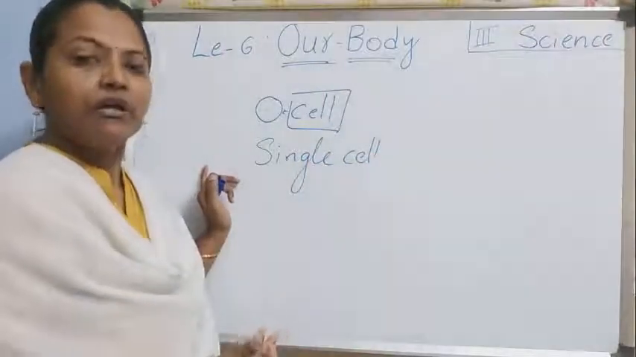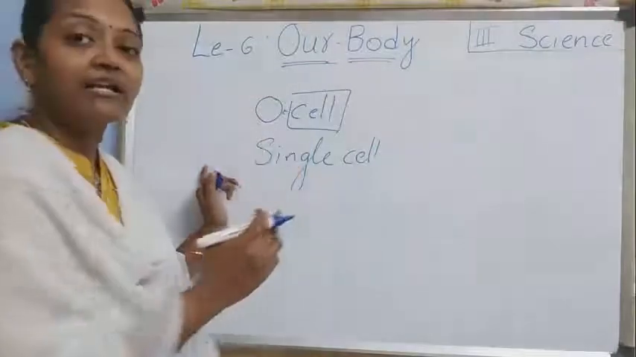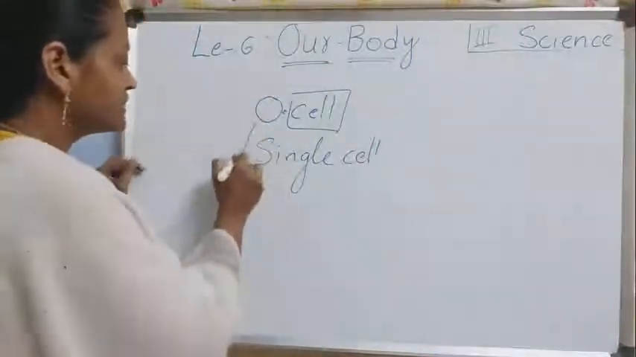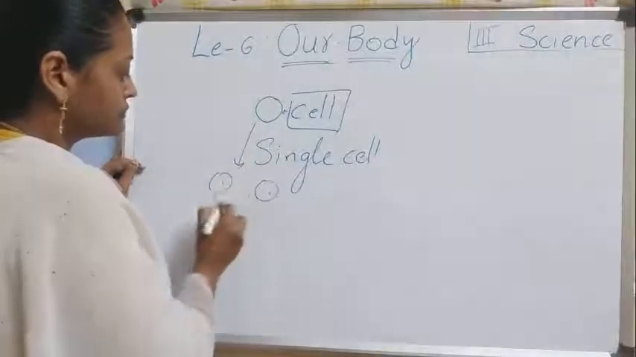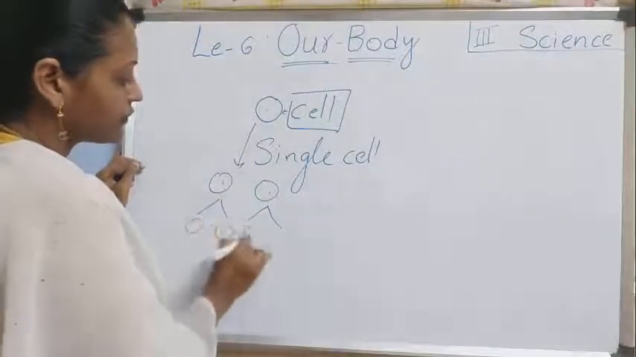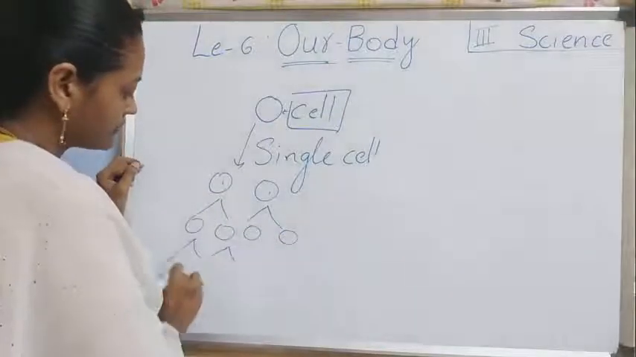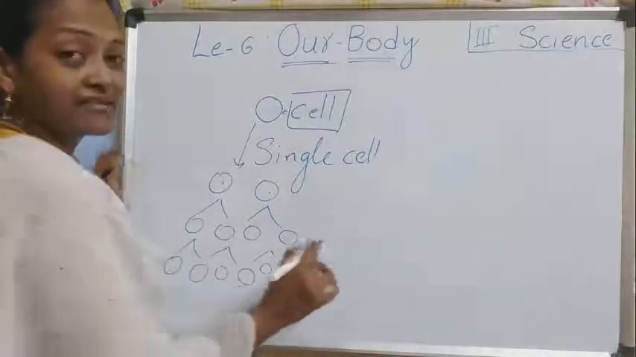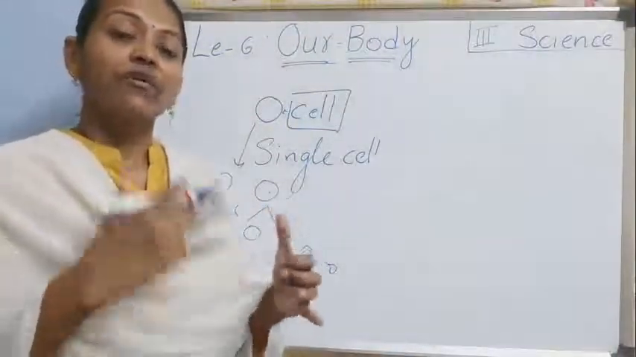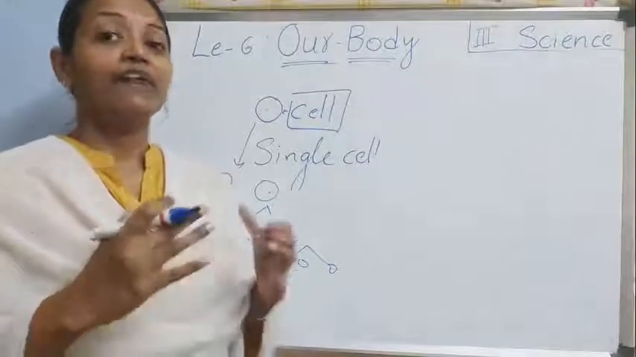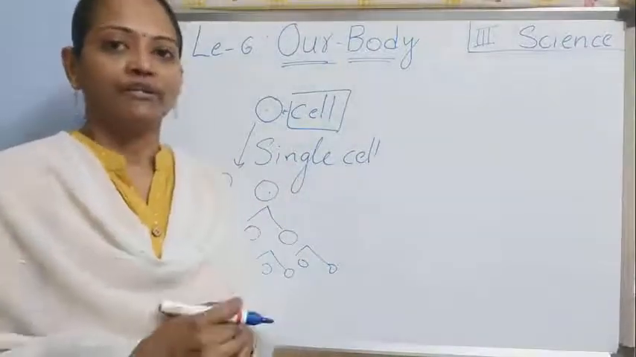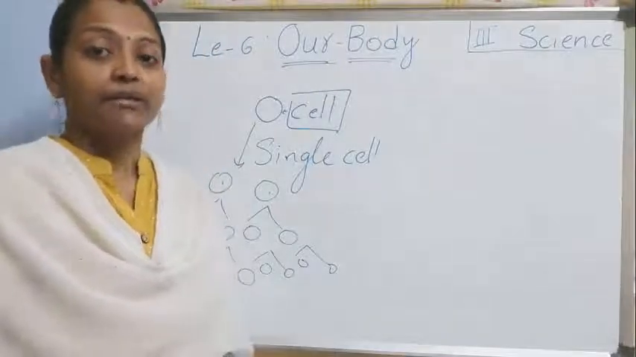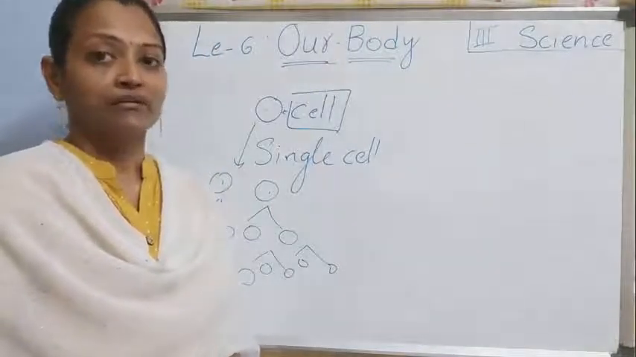Okay. Grows. How? This cell divides or multiplies. Multiplies means 1 going to 2, 2 again going to 4, 4 again going to 8. Like that. Multiplies means it goes on dividing and develops into a full body. Got it children? Now we'll see how our body builds up into an organism.